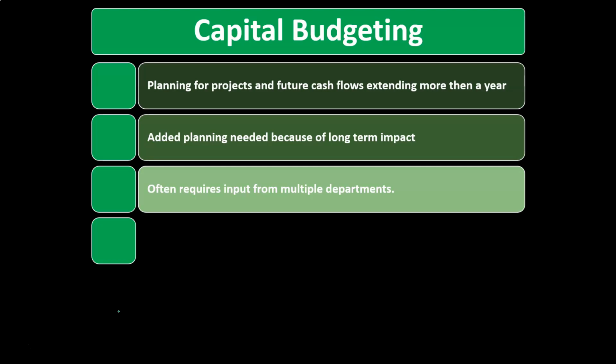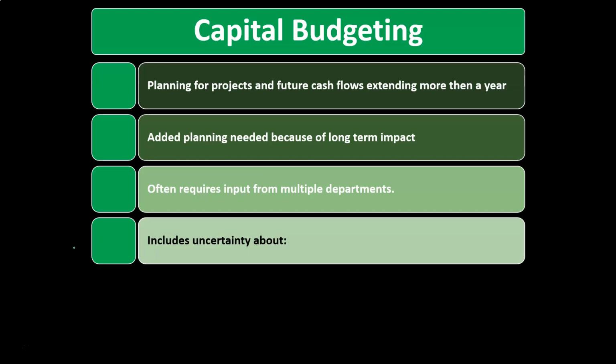We will be applying then generally time value principles, net present value and internal rate of return, which we'll talk about in the future. But in order to get to those assumptions, we've got to talk to different people, different departments to see what those assumptions will be so that we can then apply the time value of money principles.